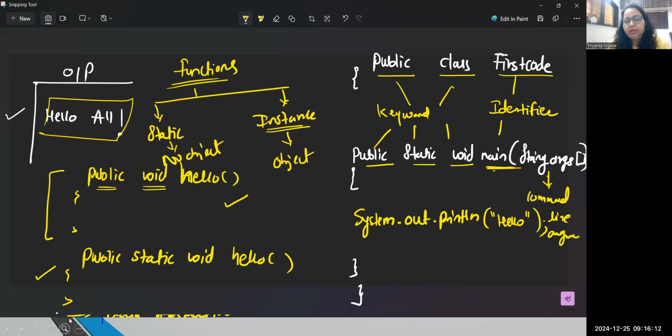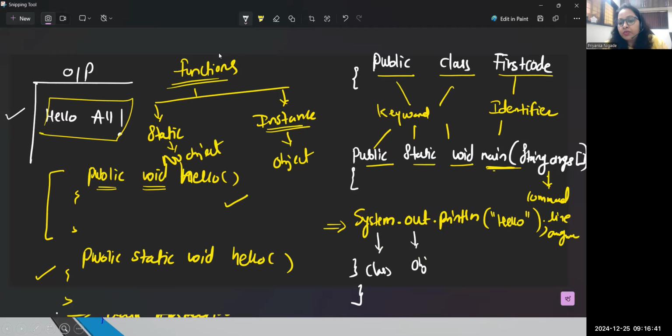So guys, understand the meaning of this line. You have to write this line every time to print anything in Java. So what is System here? Now Java supports two different types of classes. One is a predefined class, another one is a user defined class. Predefined means a few classes are supported by Java itself. So System is predefined, which is provided by Java. So System is a class.